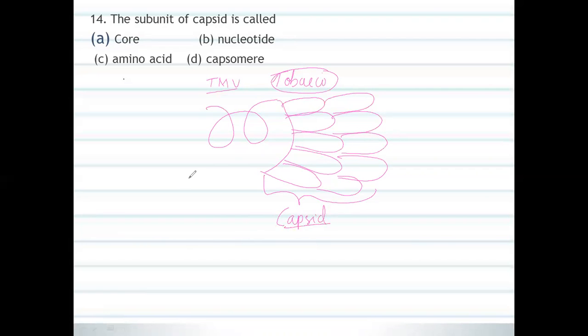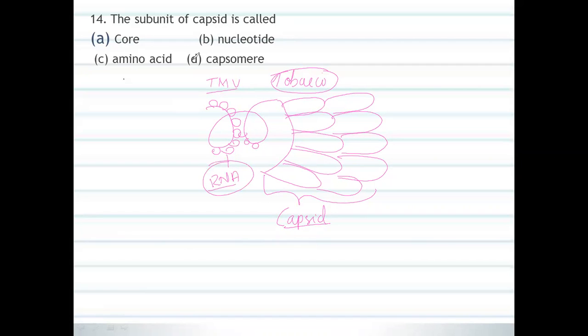This is the structure, and this we are going to call RNA. It will be present like this. So this is nothing but RNA as a genetic material in virus. This is most important. You have to remember very carefully.